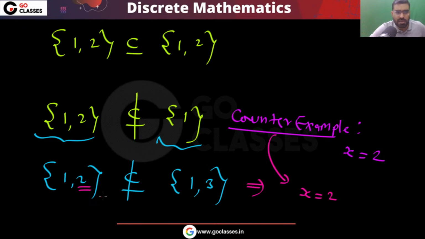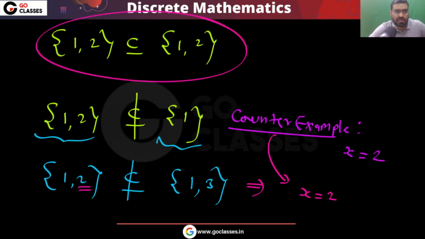Now I want to tell you that this type of set is not a proper subset. When can you say S is a proper subset of T?